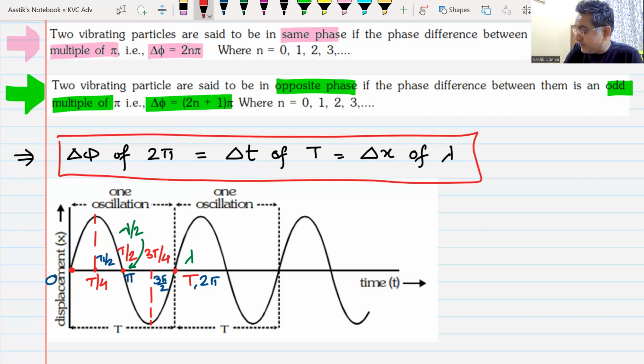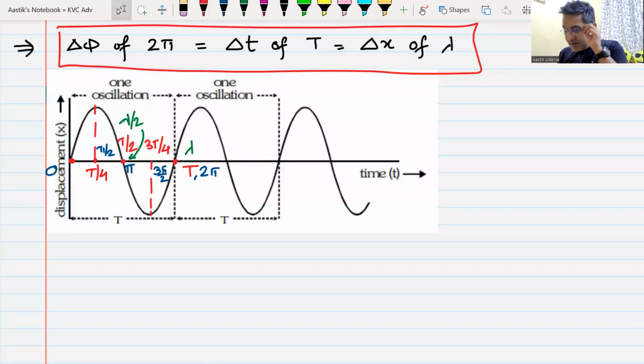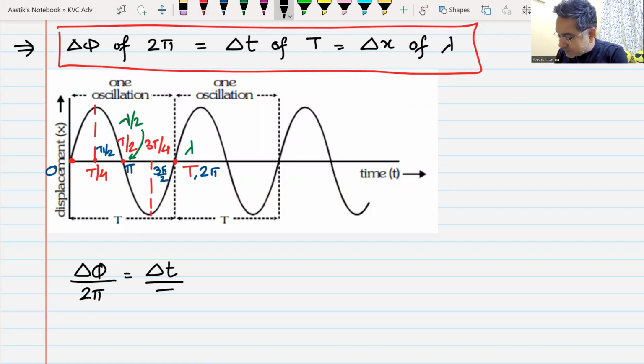Do you understand what I have written here? From here, I can convert anything into anything: any phase difference into time difference, any time difference into path difference. How am I going to do this? Phase difference divided by 2 pi will be equal to time difference divided by T, will be equal to path difference divided by lambda.